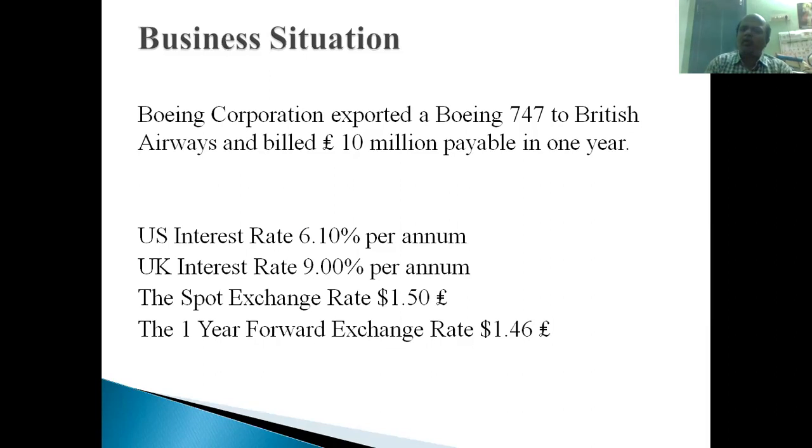Right? So this $1.46 per pound, what is available in the forward market, we can take as a clue. The 1 year forward exchange rate is $1.46 per pound. Economists predict that this forward market operates based on economics only. The dealers are doing business in the forward market. So the economic prediction is that after 1 year the exchange rate will be around $1.46 per pound. So we have a clue that $1.46 per pound can be expected after 1 year.